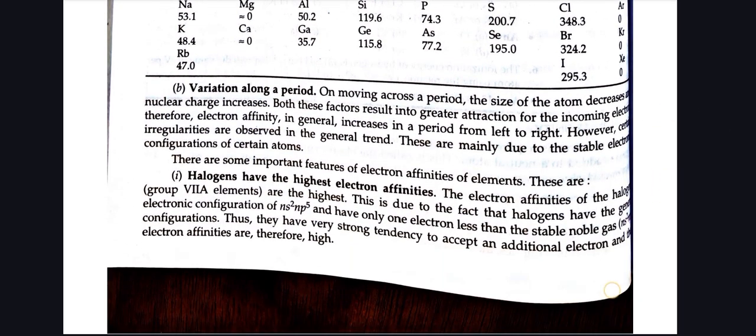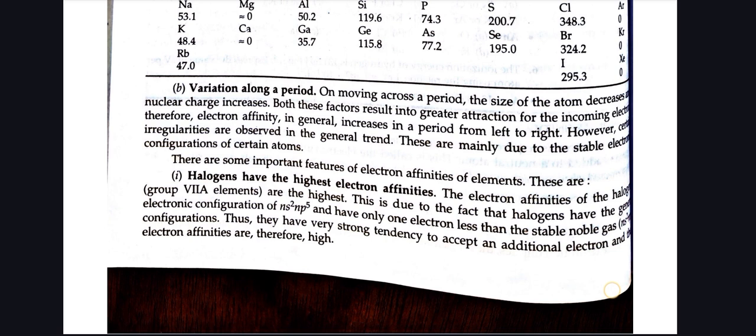Variation along a period. On moving along a period, the size of atom decreases and nuclear charge increases. Both these factors result in greater attraction for the incoming electron. Therefore, electron affinity in general increases in a period from left to right. However, certain irregularities are observed in the general trend. These are mainly due to stable electronic configuration of certain atoms.